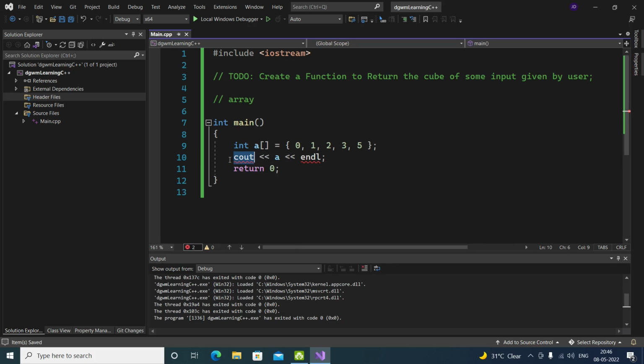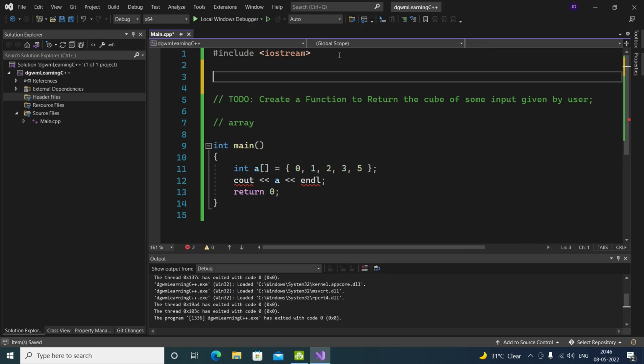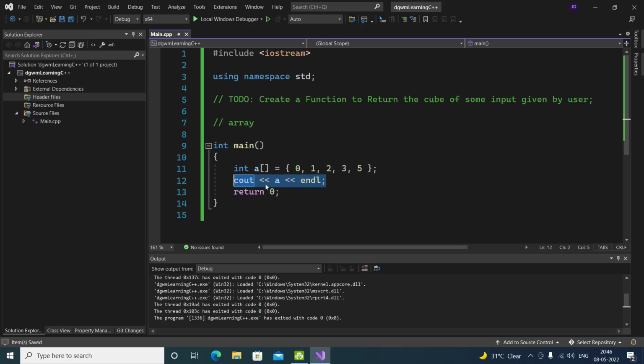Now you're going to see I don't use STL, which is a standard library. Without that I can't call these functions. But there is another method that you can use, which is using namespace std. Now see, we fixed it.